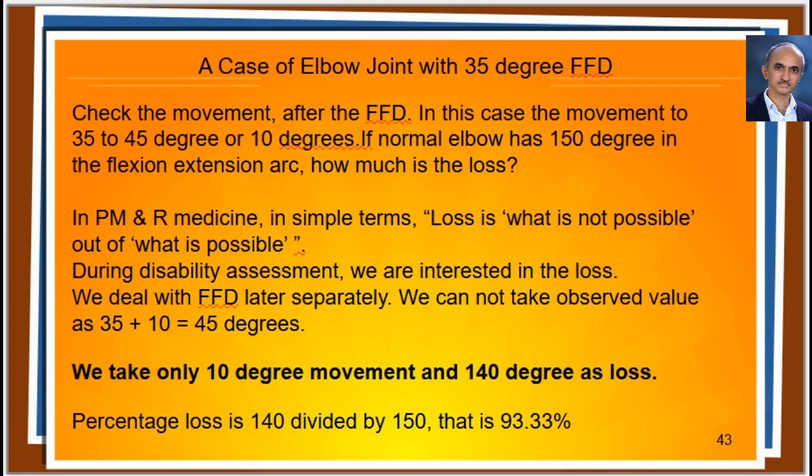Actually, we are interested only in the loss in the active range of movement during the assessment of disability. Whatever is the point of start, we just have to take the range of movement remaining as the observed value. The loss is defined as what is not possible according to PM and R medicine. So, we enter the observed value as 10 degrees. We cannot put the observed value as 45 degrees.